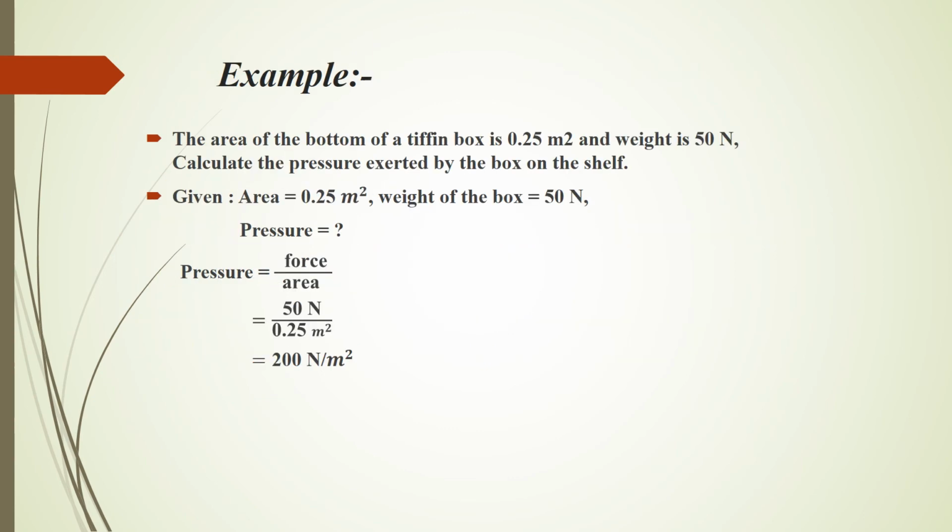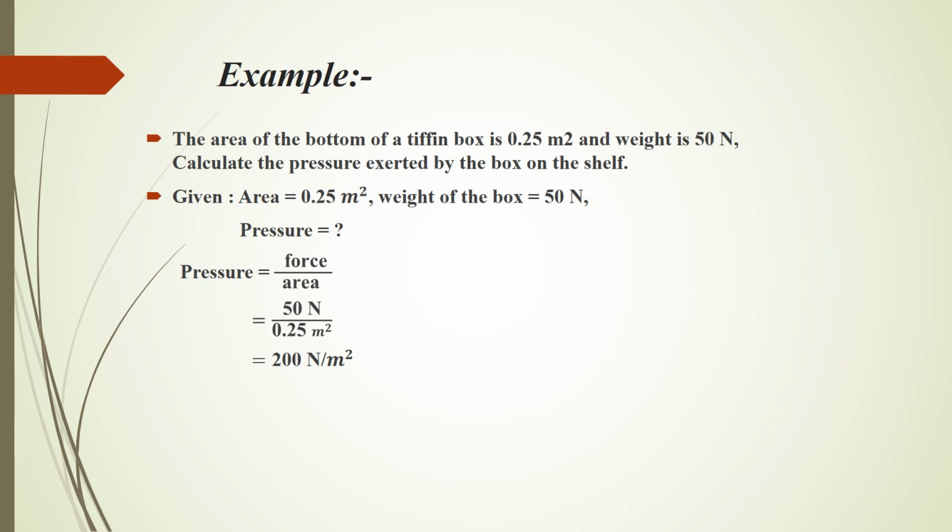Let's study the example. The area of the bottom of a tiffin box is 0.25 meter square and its weight is 50 Newton. Calculate the pressure exerted by the box on the shelf. Given: area is equal to 0.25 meter square, weight of the box is 50 Newton.